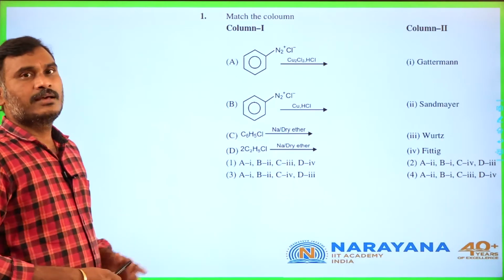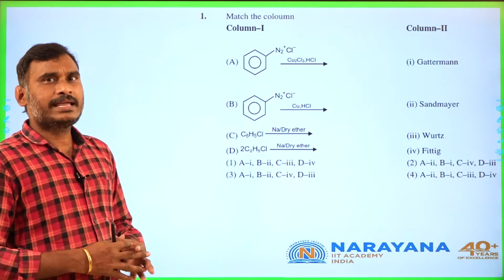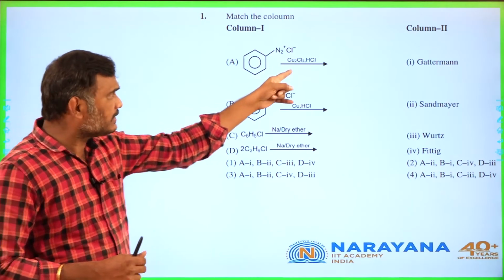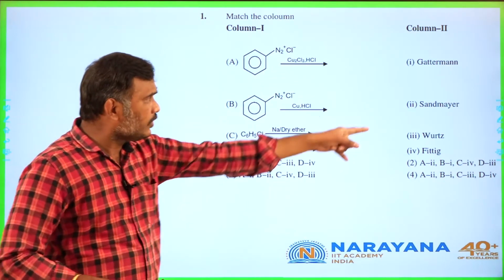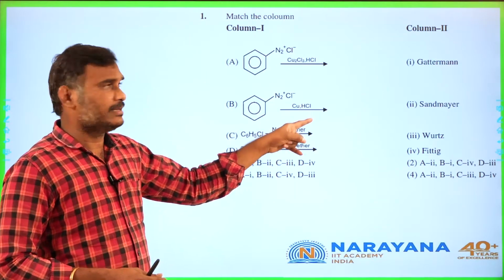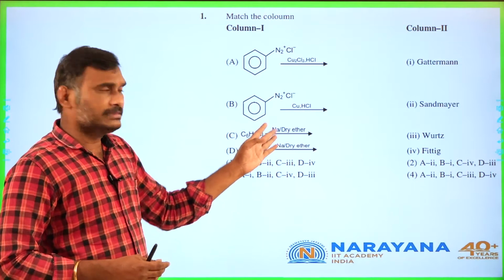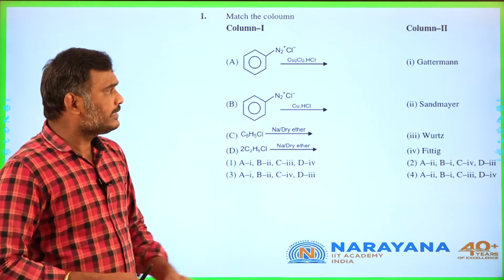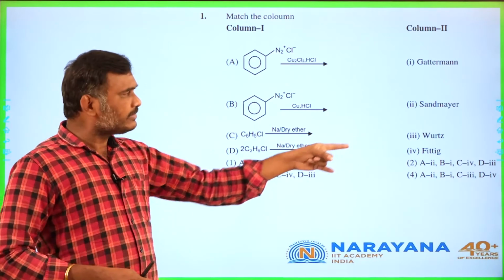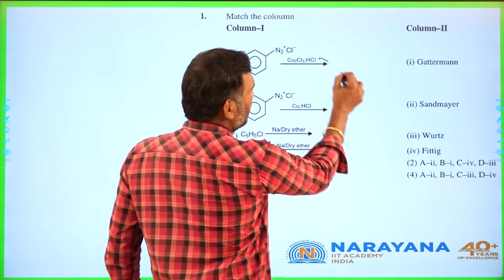Yes students, question number 1, match the columns. Here they have given aryl diazonium salts. In the presence of copper halides, they undergo Sandmeyer reaction. In the presence of copper and HCl, they undergo Gattermann reaction. Aryl halides with sodium and ether give Fittig reaction. Alkyl halides with sodium and ether will give Wurtz reaction. Therefore, you match like this.